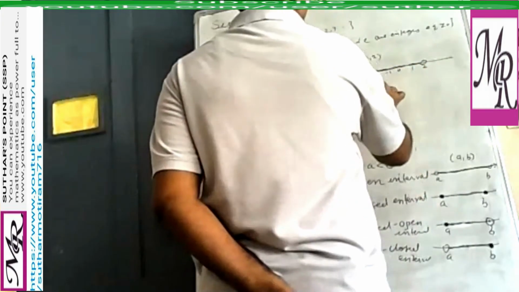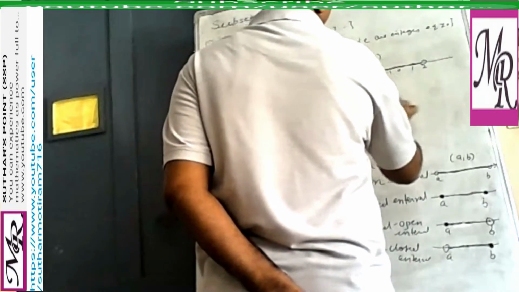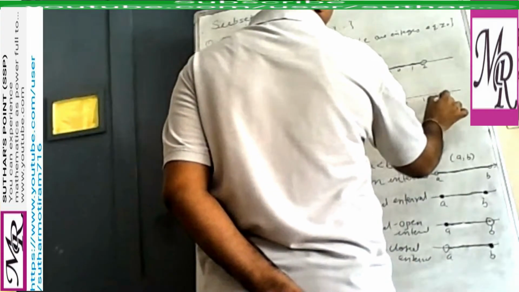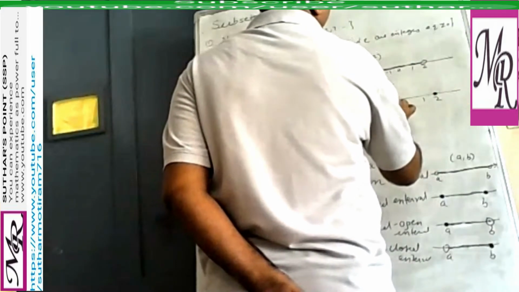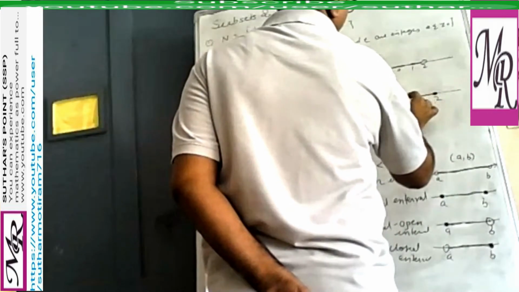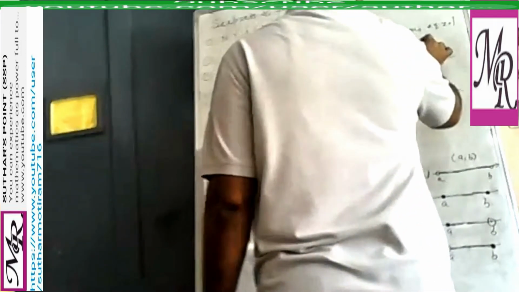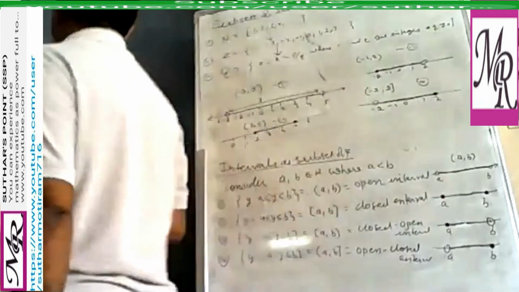Then last we have (-2, 2]. So here -2, -1, 0, 1, 2. So 2 is included here, but not -2. The point lies between these two. So in this way you can represent all the four intervals on the number line. Here we are representing all four intervals on the number line.